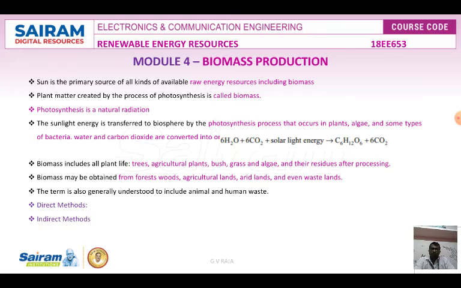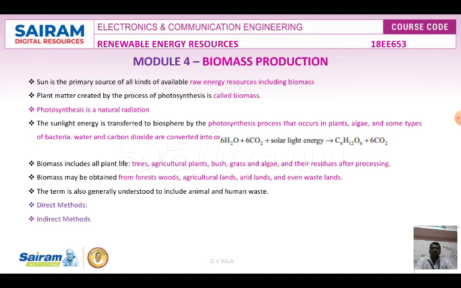So biomass includes all plant life, trees, agricultural plants, bushes, wastages, grass, algae, and other residues after processing. Biomass is obtained from forest woods, agricultural lands, arid lands, and even wastelands. It may be obtained in a planned or unplanned manner. The term is also generally understood to include animal and human waste.